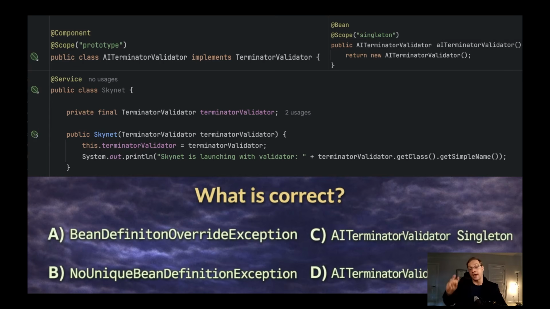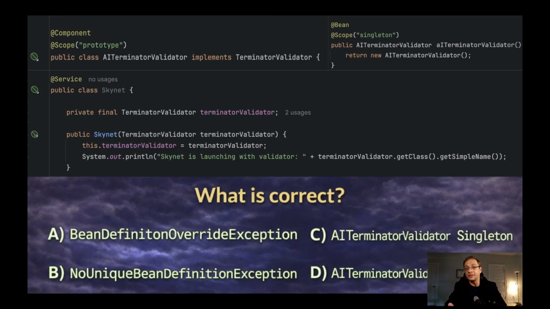And if you have two classes with the same name in different packages, it will be two beans with the same name, and that is prohibited. But if you declare a bean in your Java configuration, it will override the bean declared with the @Component annotation.